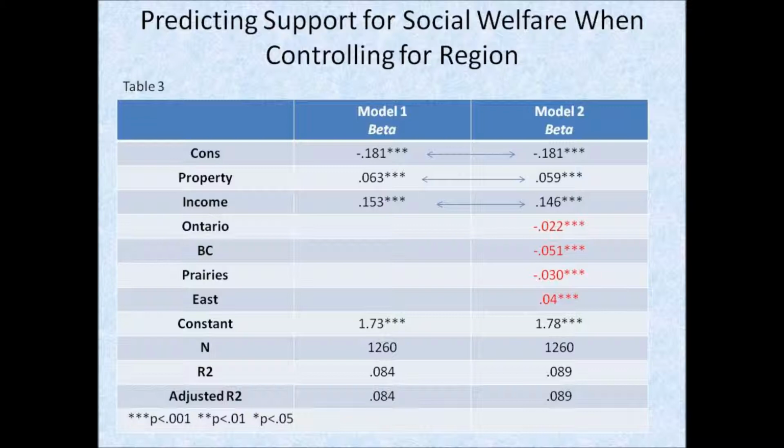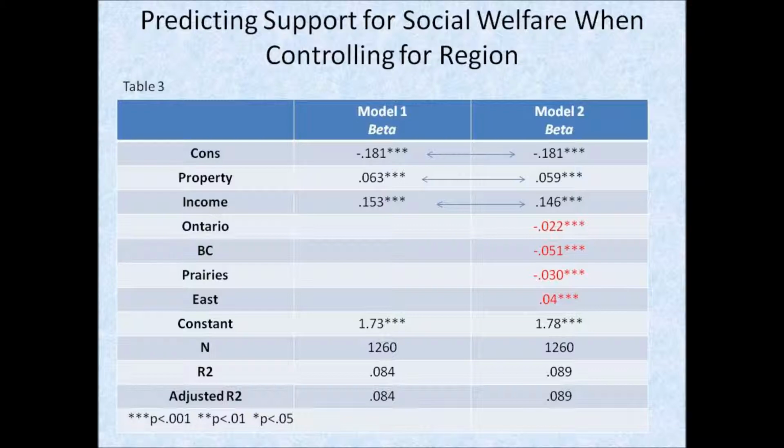Table 3 shows the two models side by side. The beta values were recorded, seeing as these values use a standard unit that is the same for all variables in the equation and thus makes it easier to compare results. We can see from the table that all three predictors show replication with almost identical beta values. Controlling for region decreases the influence of property and income on support for social welfare, but this is very slight. Moreover, the results are all highly statistically significant.